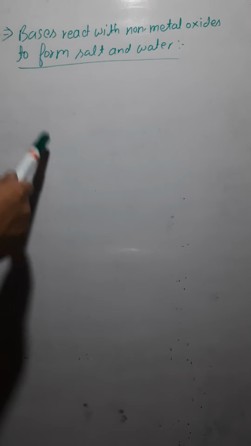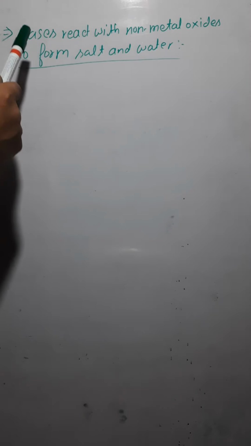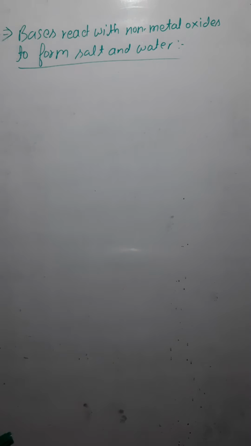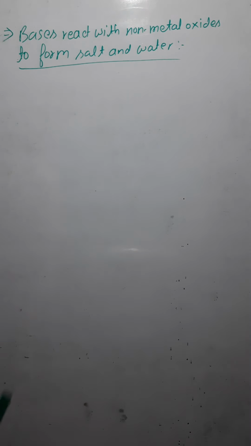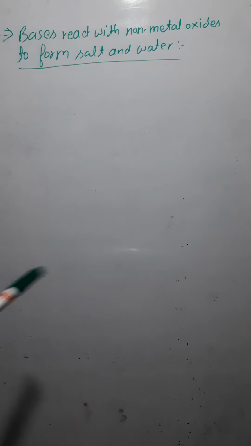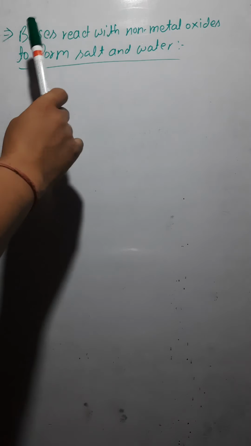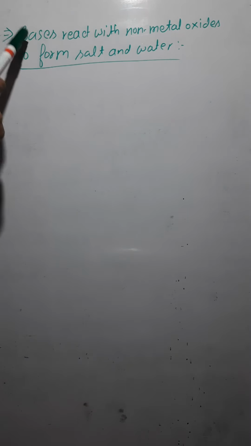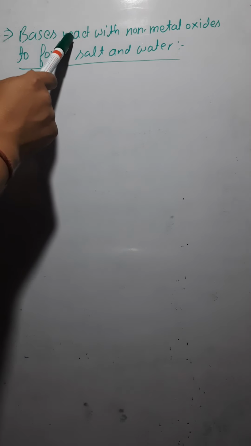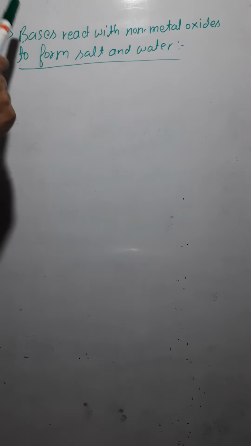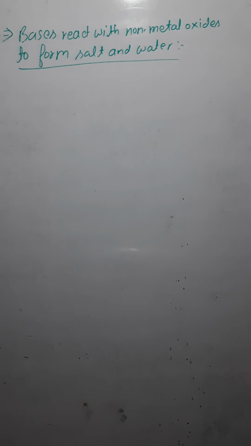So the question can be asked: what happens when bases react with non-metal oxides? The answer would be, when bases react with non-metal oxides, they form salt and water. Another question can be: do bases react with metal oxides? The answer would be no, bases do not react with metal oxides, rather bases react with non-metal oxides. Acids react with metal oxides, and acids do not react with non-metal oxides. That you have to remember.